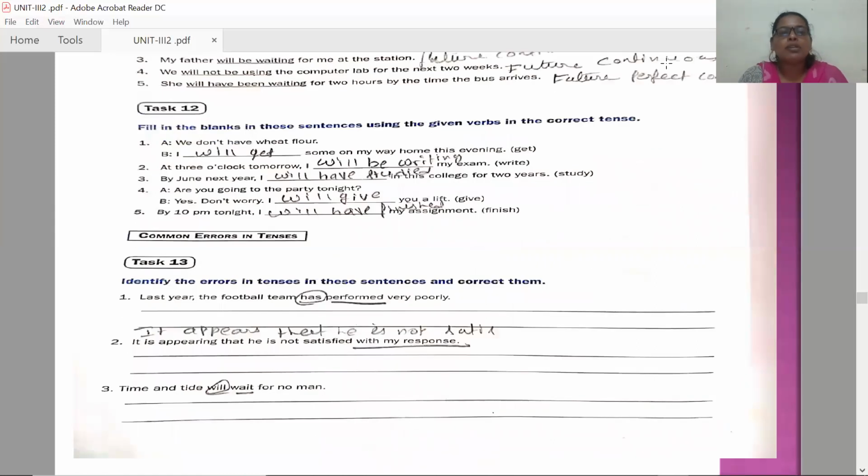And coming to common errors in tenses. Identify the error in tenses in these sentences and correct them. Last year, the football team has performed very poorly. No need of has. This is a simple past tense, so you can write the team performed very poorly.